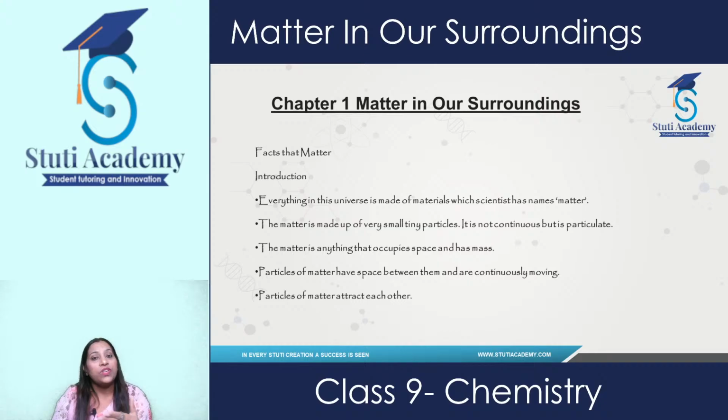The particles which are present in matter are moving randomly. They follow a zigzag path. This kind of movement is known as Brownian movement, which I have already explained in previous class. So these are a few characteristics of matter. In this chapter we'll study only the physical properties of matter, and the chemical properties we'll study in chapter number 2.